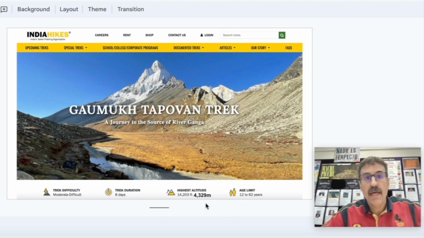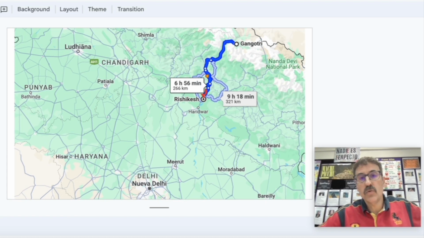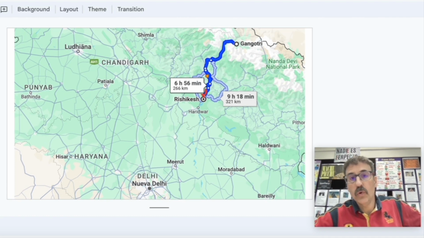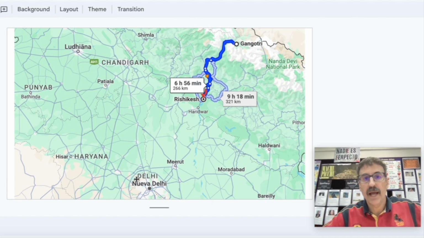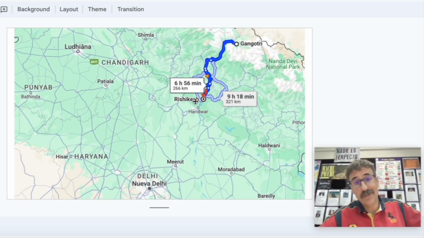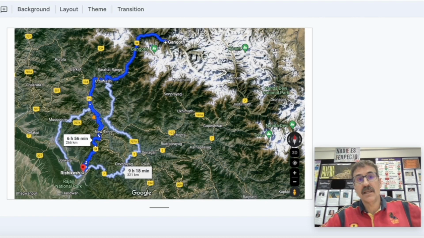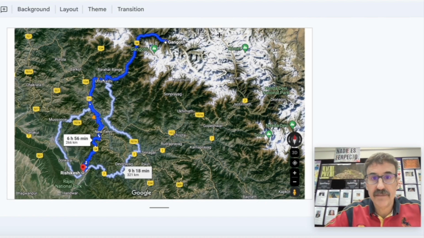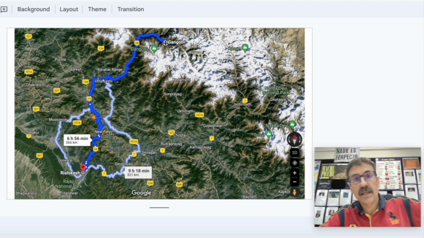4,329 meters. So first, I want students to know where Gangotri is in relation to where we are. We are in New Delhi, and we are going to take the train to Haridwar, and from there, we are going to take the bus to Rishikesh. That's where we are going to do rafting. However, if you want to go to the source, you have to take a car to Gangotri town, and that is the last point where you can drive, because after that, you can see that these are high mountains. So after that, here it starts the hike.